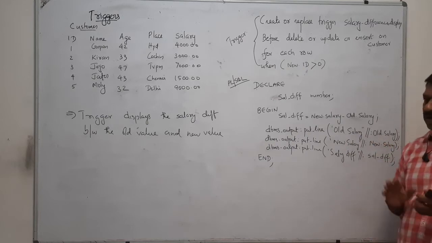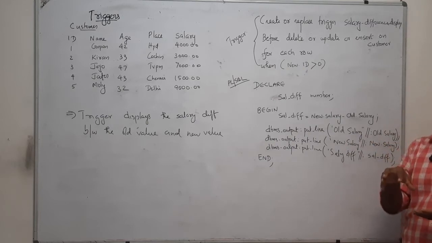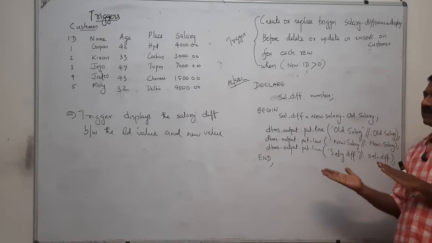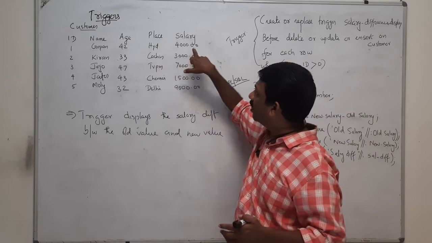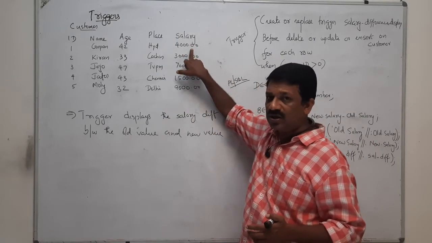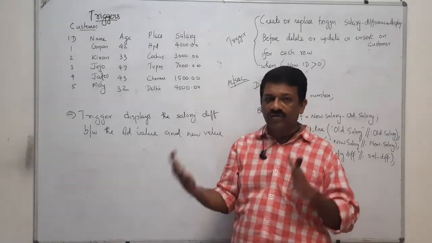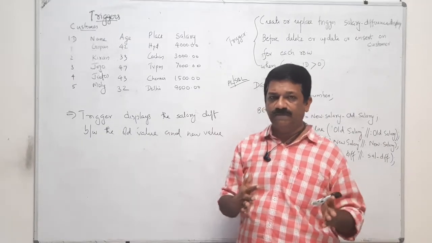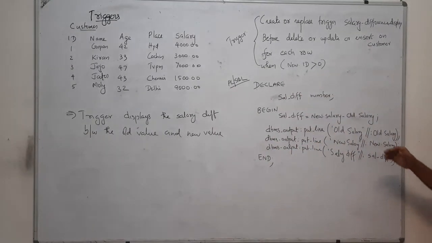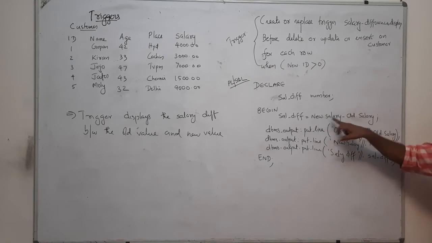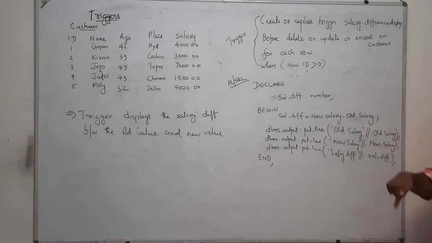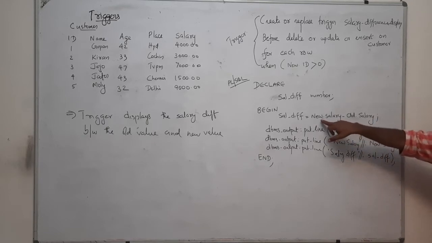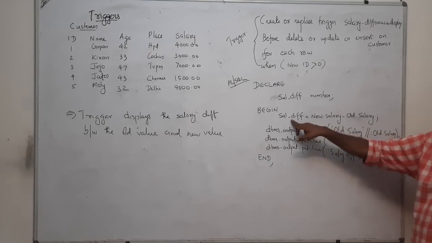That means if you want to update, insert or delete, you are comparing the previous value of salary and the current value of salary. Suppose you are going to update 4,000 as 5,000, then old dot salary is 4000 and new dot salary is 5000. Old and new are two keywords in PLSQL. New dot salary returns the new value and old dot salary returns the old value. The difference between them is the salary difference.